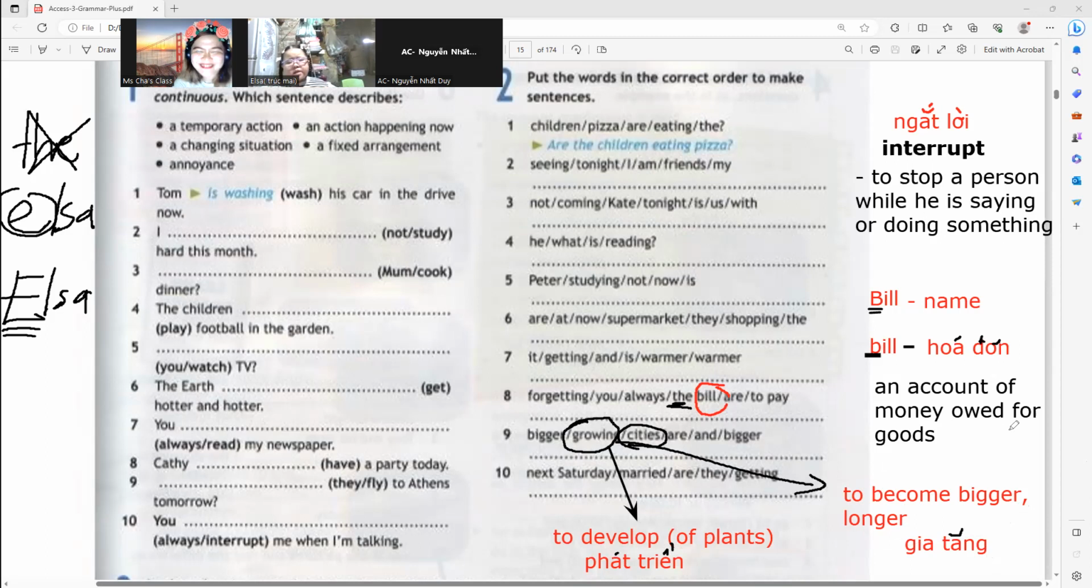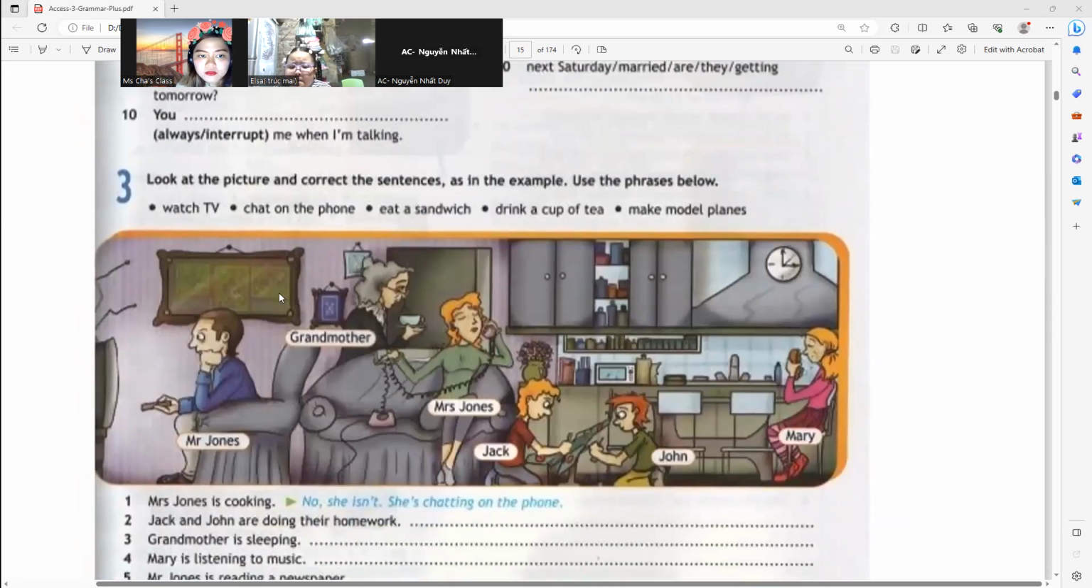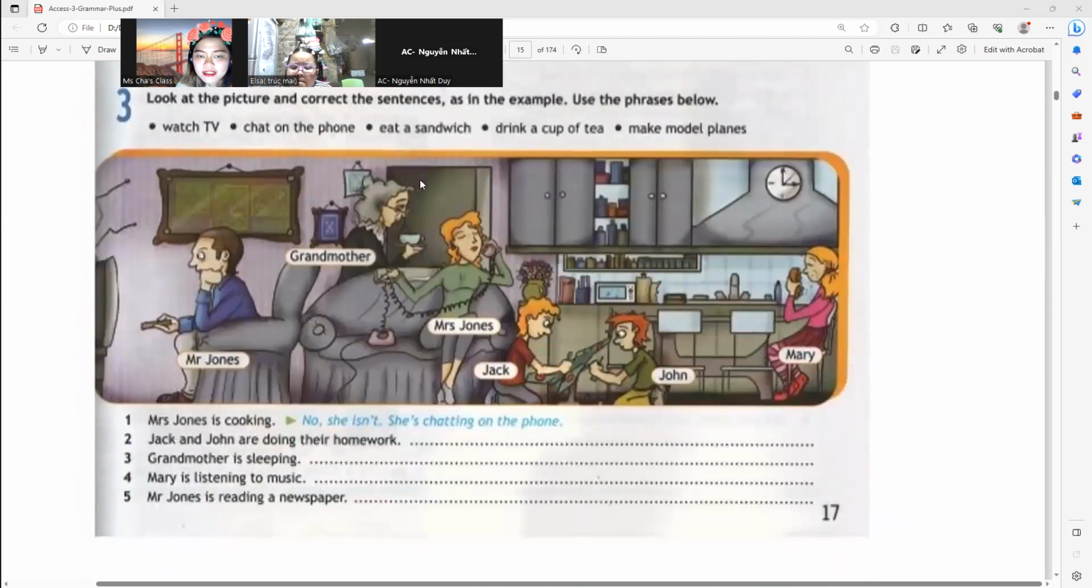Okay. All right. So now, of course, you know the word married already, right? You understand married for husband and wife, right? Next with this one. Look at the picture and correct the sentences as in the example. Mrs. Jones is cooking. The answer is No, she isn't. She is chatting on the phone. All right, chatting. It's like talking, chatting or talking.